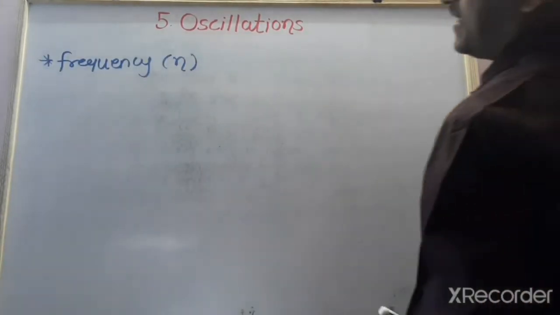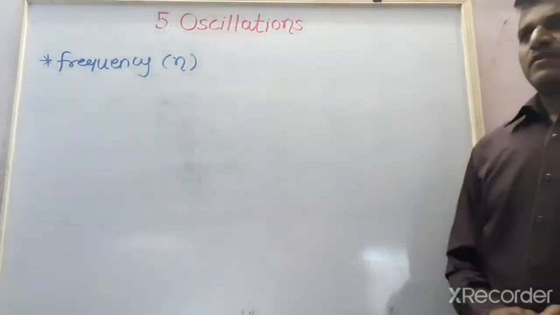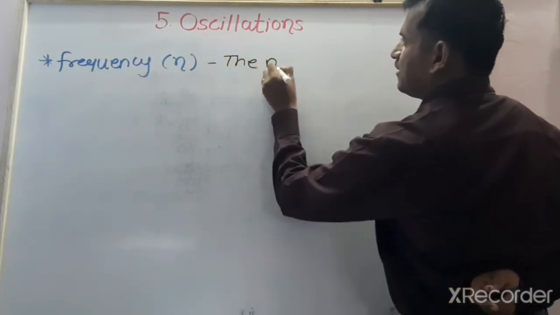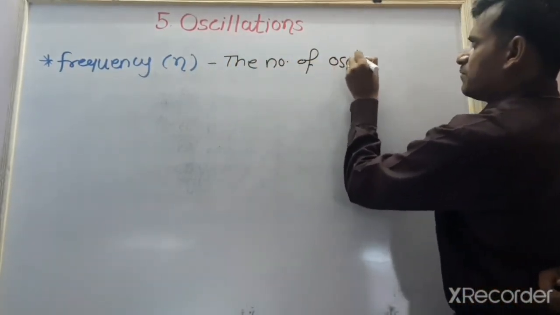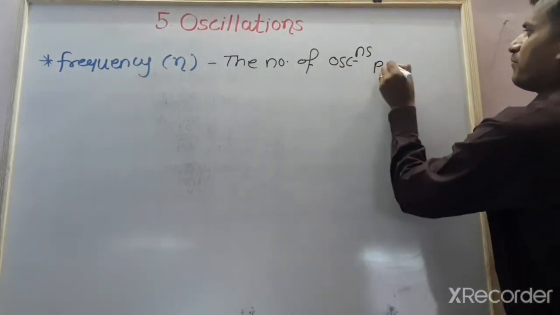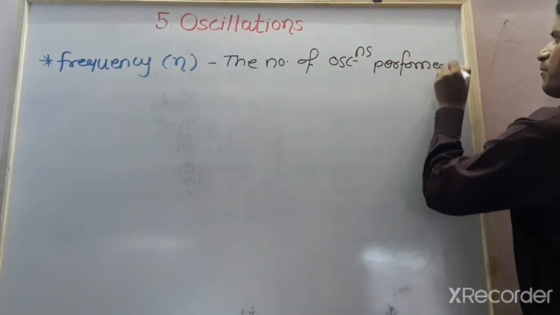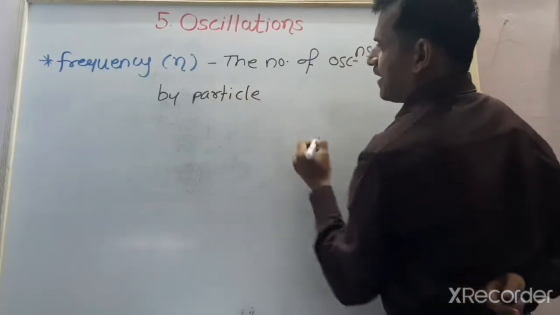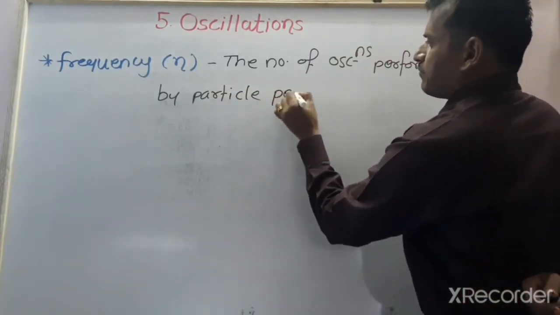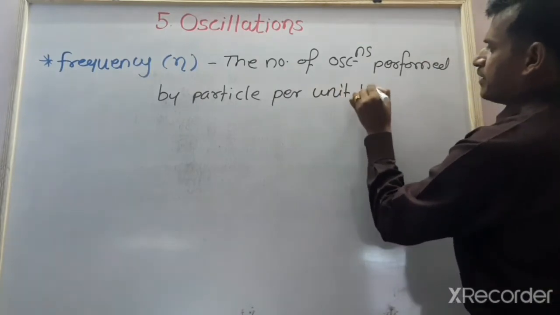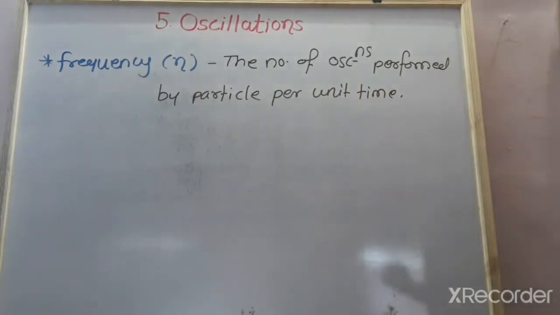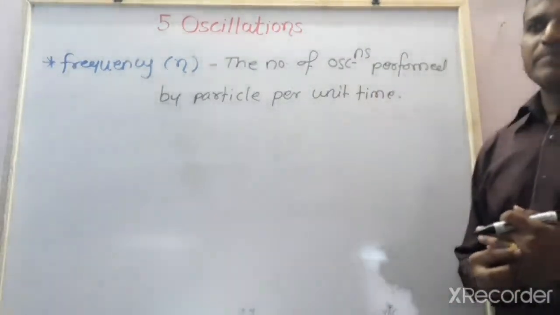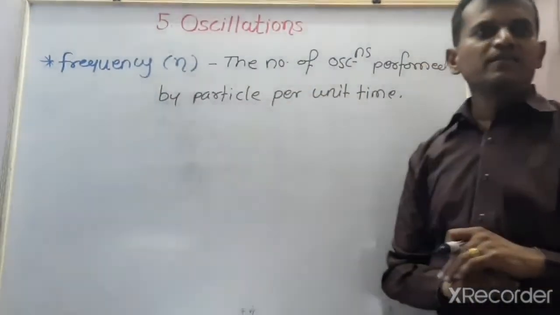The next definition is the frequency. This is also an important definition. The frequency is defined as the number of oscillations performed by a particle per unit time. म्हणजे एका युनिट टाइममध्ये, म्हणजे एका सेकंदामध्ये त्या पार्टिकलने किती व्हायब्रेशन किंवा किती ऑसिलेशन्स कंप्लीट केले असतील, that physical quantity is called the frequency.